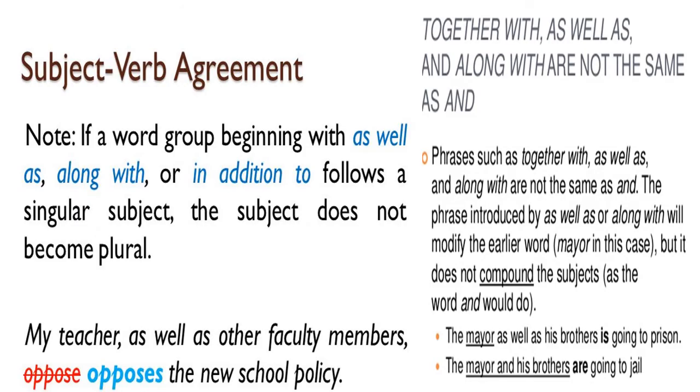The next one: when two words are added using as well as, along with, in addition to, following a singular subject, the subject does not become plural. My teacher as well as other faculty members is, because here the subject is my teacher. Together with, all of these are the same. The mayor as well as his brothers is going to present, because the mayor is the important subject.